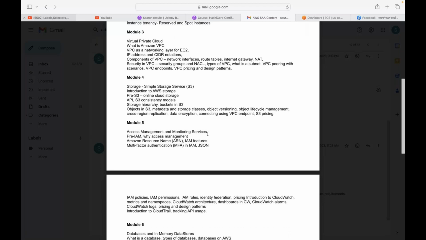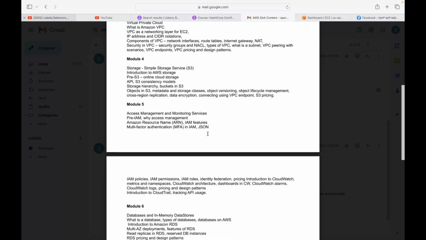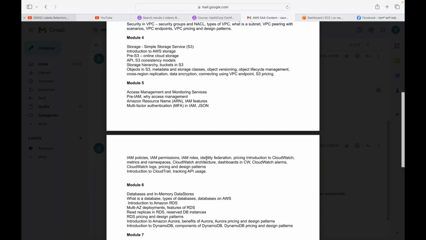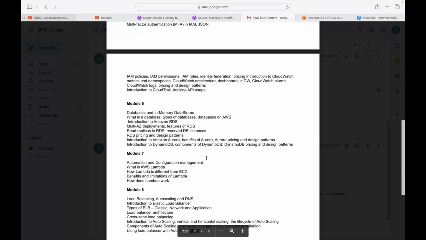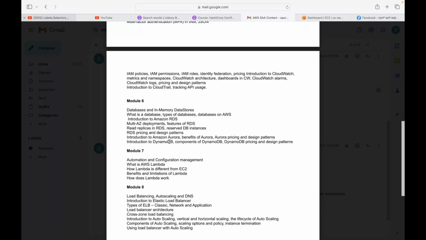Then we will cover the IAM policies. What is IAM? IAM is also one of the most important topics in AWS. We will cover how you can create different roles, how you can define your own policies in IAM. Then what is multi-AZ deployment? What is DynamoDB? What is Amazon Aurora? This also we'll cover.